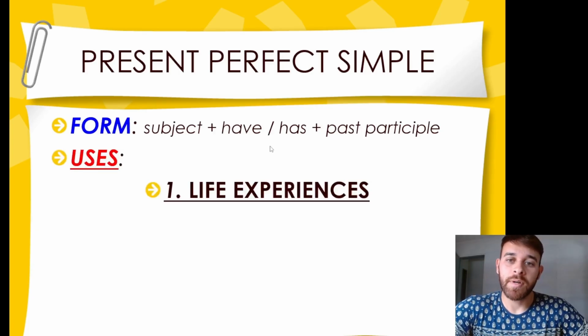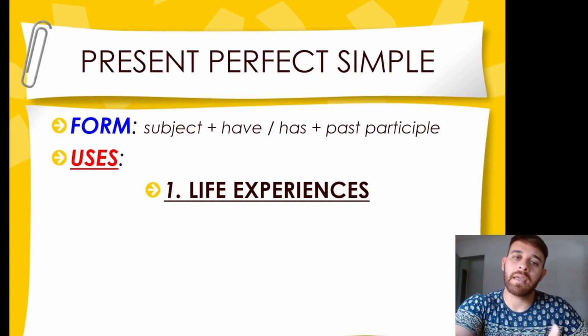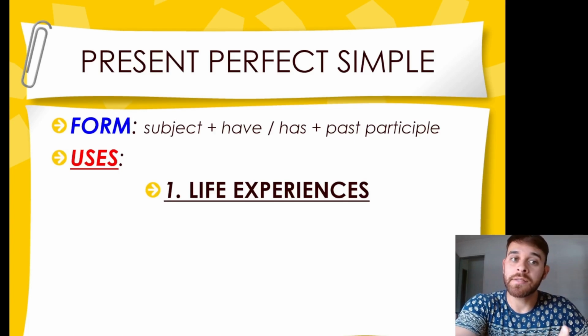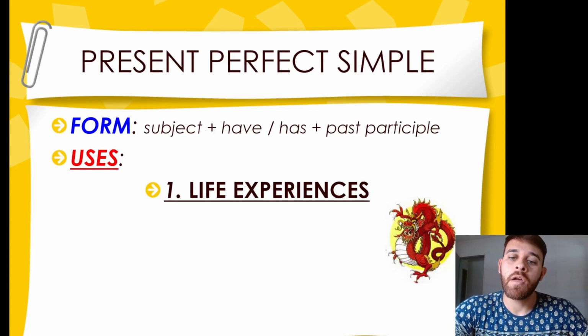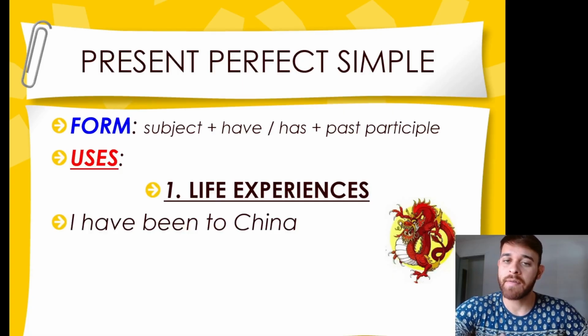And we use the present perfect to talk about life experiences. So the time is not specific as it is when we use the simple past. For example, when you say, I have been to China, I don't know exactly when you went to China. It's a life experience. That's why we use the present perfect simple.